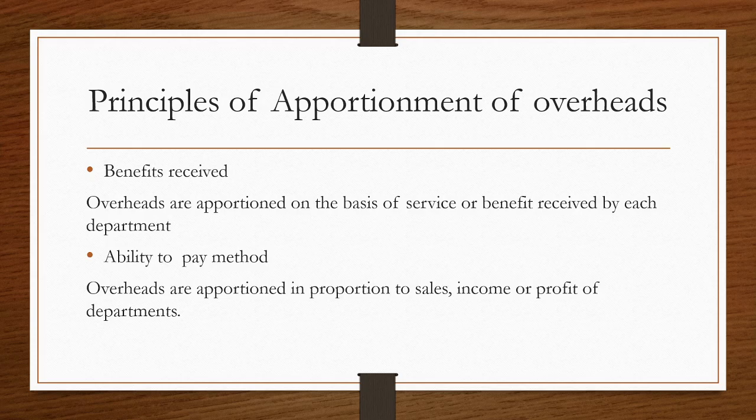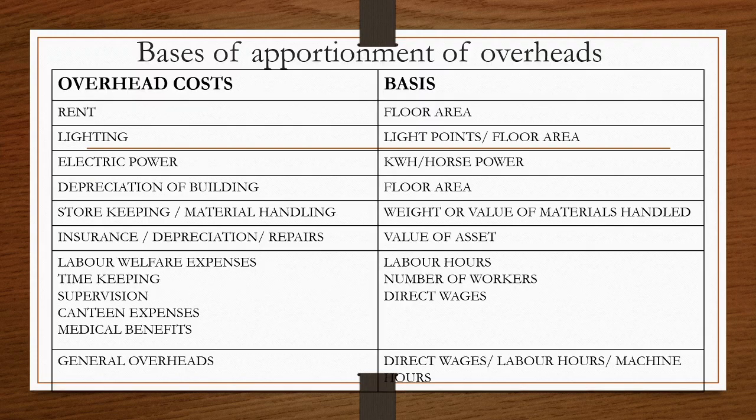Now let us look into the basis of apportionment of overheads. There are different overhead costs, and what is the basis of distributing these overheads to the departments? The first one which we are going to discuss is rent. Rent can be distributed to various departments based on the floor area. That is, the more floor area for a department, the rent charges will also be more.